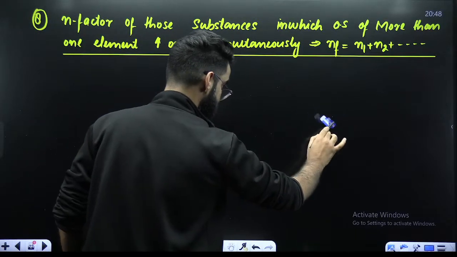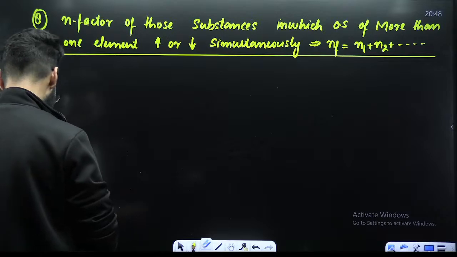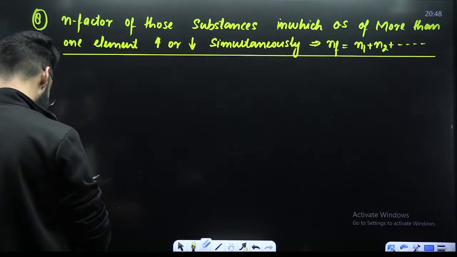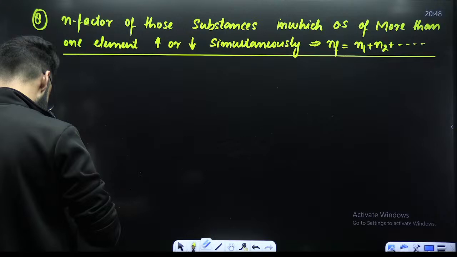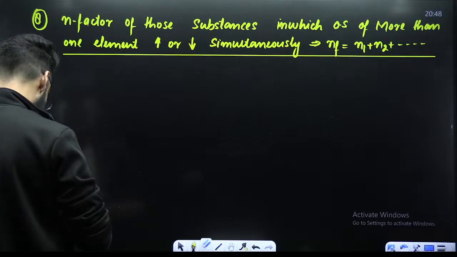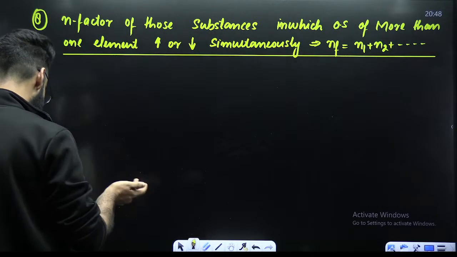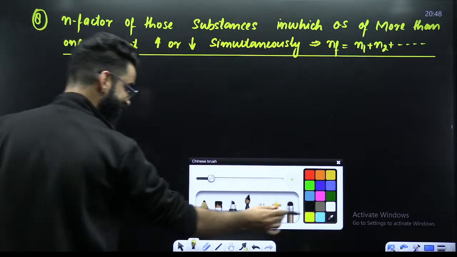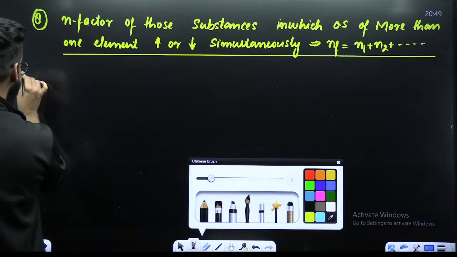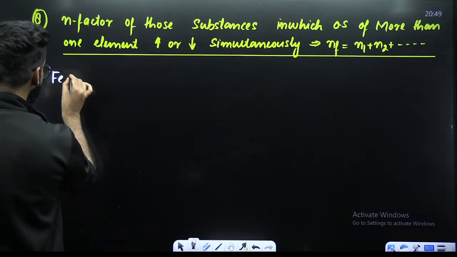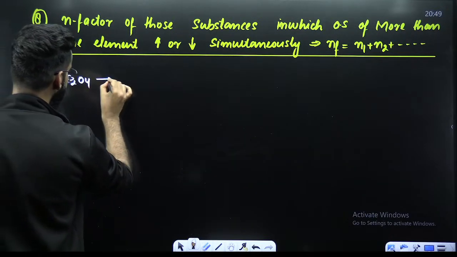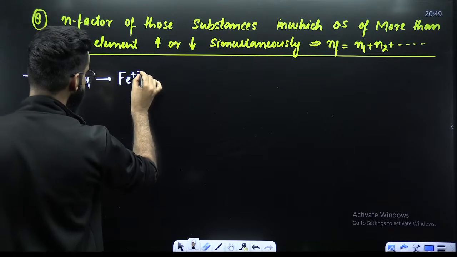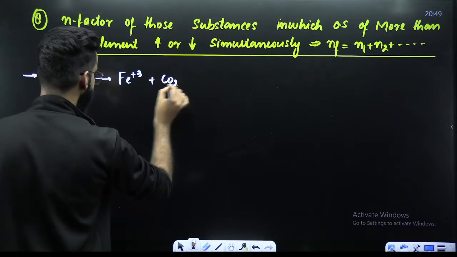Let me take certain examples. Let me give you certain reactions over here. I'm writing certain reactions over here, right? Basically, these reactions are questions directly. For example, the first reaction I'm writing, that is FeC2O4. It gives, for example, Fe tripositive plus carbon dioxide. Let's say this is my first reaction.